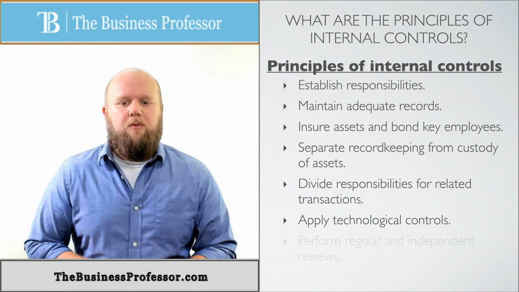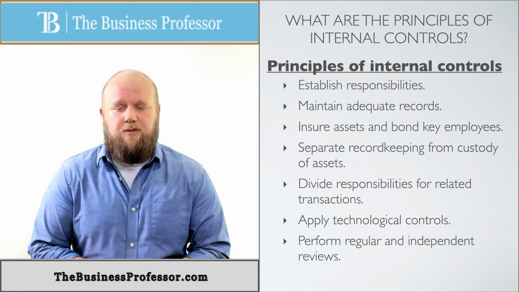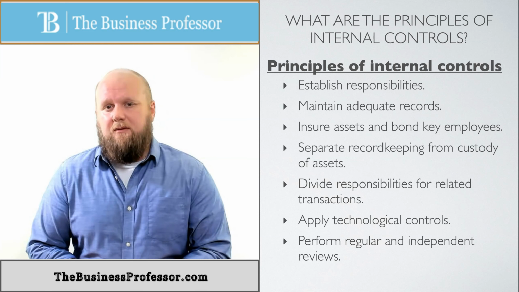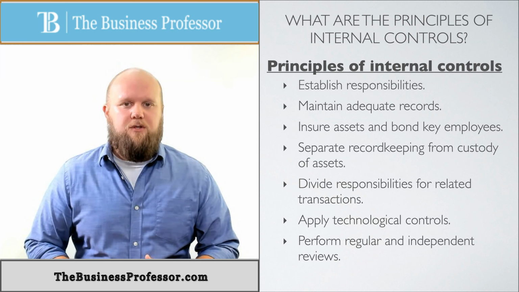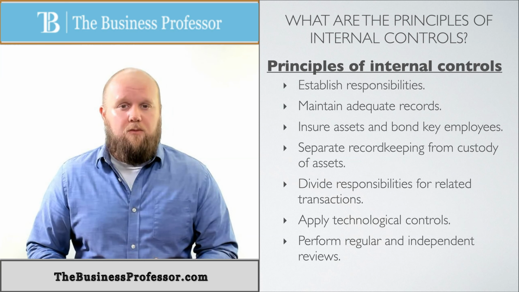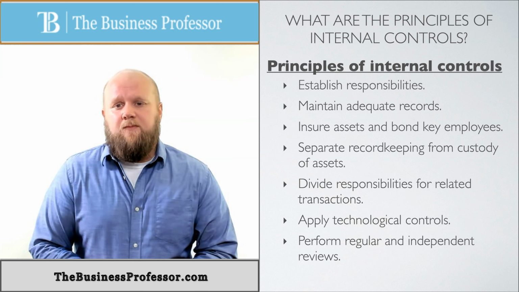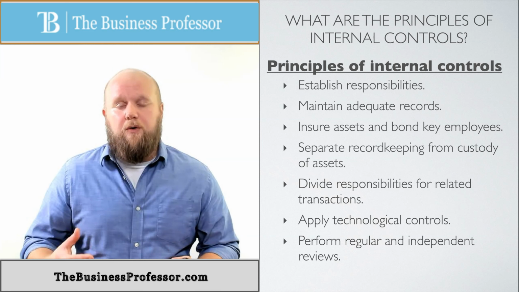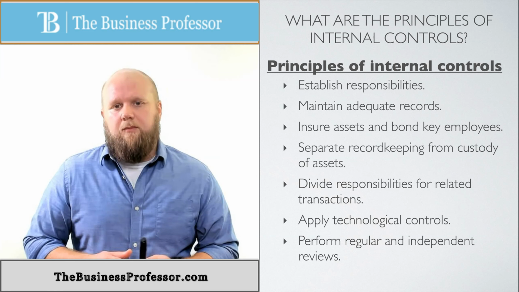And the last one is we want to perform regular and independent reviews. We want to make sure that our internal controls for our assets are doing what they need to be doing. I'm not wasting money doing something as an internal control that's not really helping. I don't want to just waste money on that. I want to make sure that what I've set my internal controls up for is actually working. Otherwise, I need to fix them or do different ones. So those are the principles. These are the 7 things that we have to create internal controls under, the examples of internal controls under. Appreciate it.